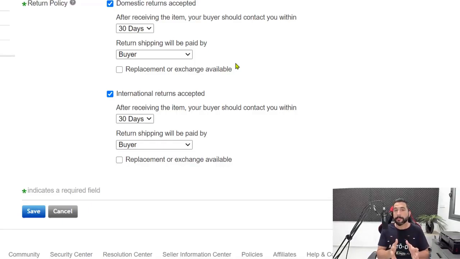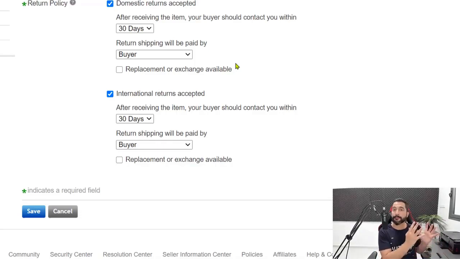And it also depends on why we want to return the item. If the buyer simply regretted his decision and simply doesn't want the item, but the item is already on the way or has already been delivered to him, they can still return the item, but they'll have to pay for return shipping. Even if the product arrived damaged, in bad condition, or not as described, the buyer will still probably have to pay for return shipping, will have to contact AliExpress.